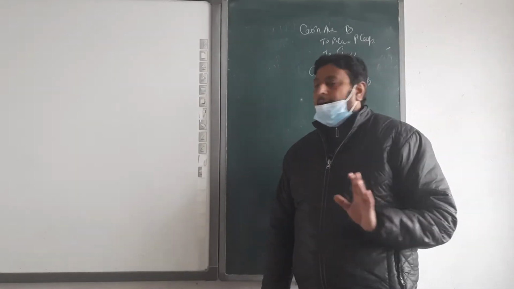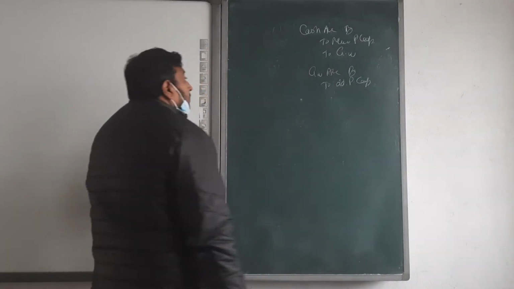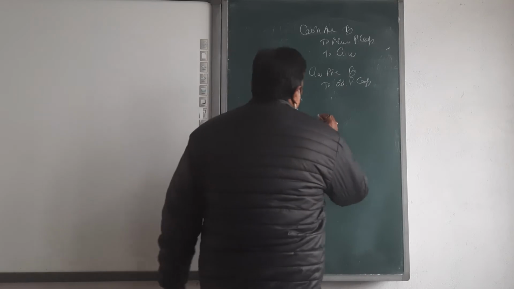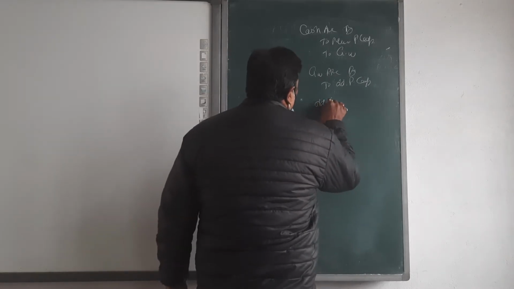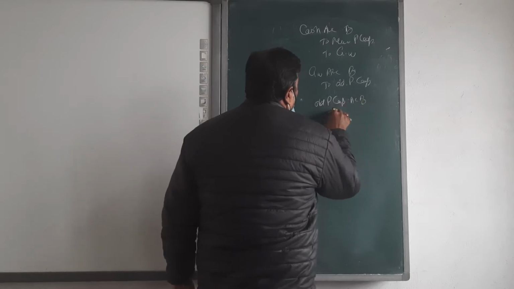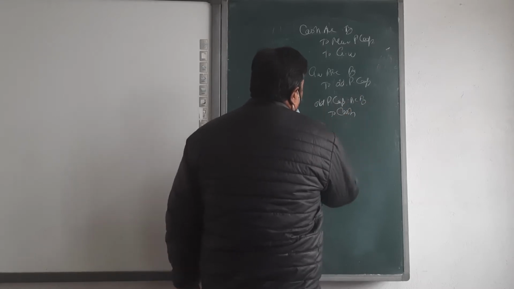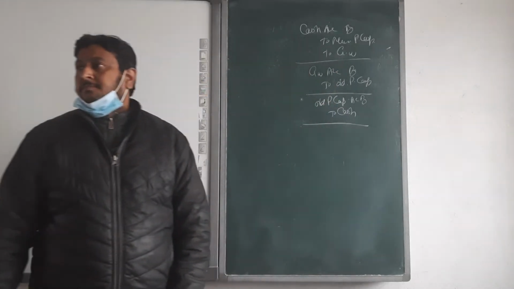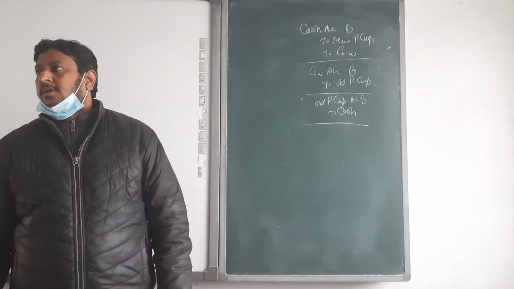Okay, beta? And after that, if a partner withdraws the goodwill, one more entry is there: old partners' capital account debit to cash. These three entries we have done on the time of admission of partners.